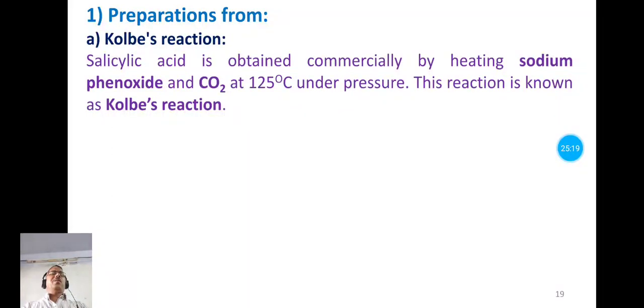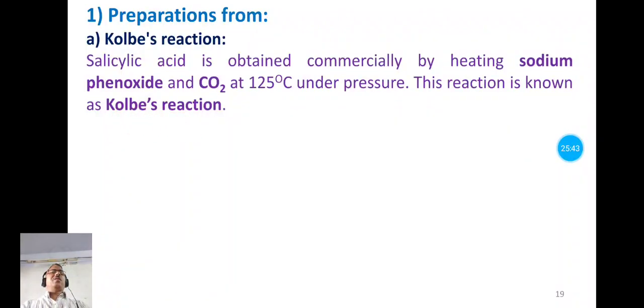So on large scale, means commercially, salicylic acid is prepared by heating sodium phenoxide. This is the sodium phenoxide and carbon dioxide at 125 degree centigrade temperature under pressure, and this particular reaction is known as Kolbe's reaction.